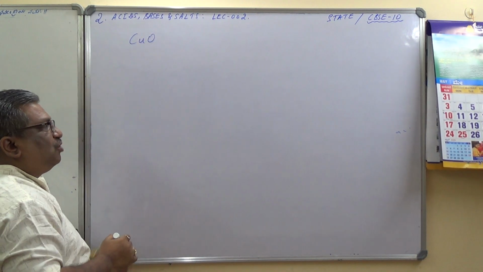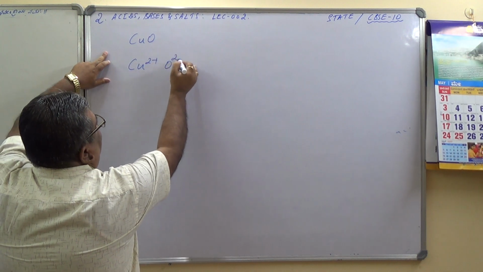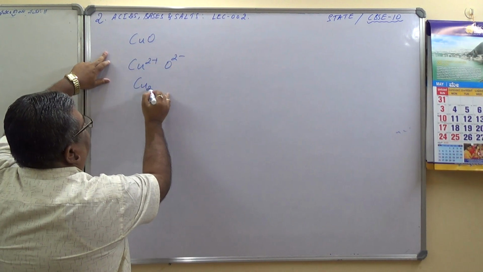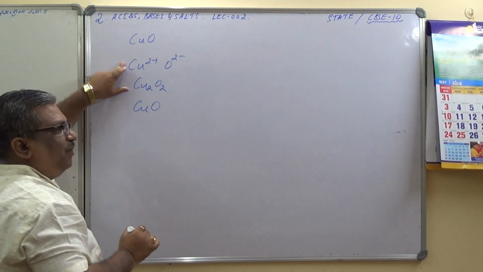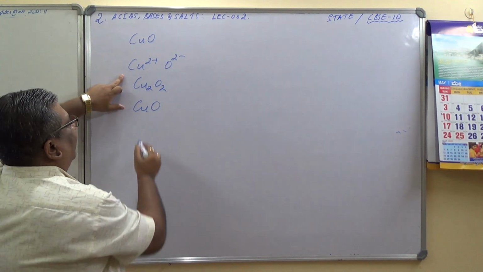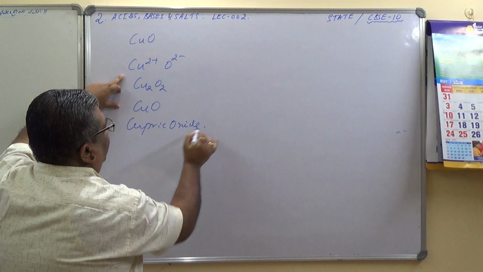See, copper exhibits 2 valency. Cu is 2 plus, oxygen is 2 minus. If I exchange, this is Cu2O2, which is nothing but CuO, and copper exhibits valencies 1 and 2. This is the higher valency, therefore this is called cupric oxide. I hope you have understood.